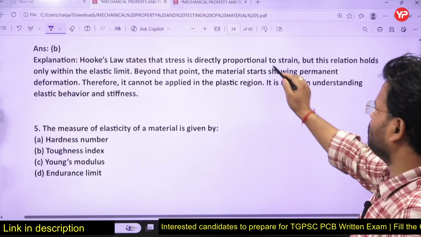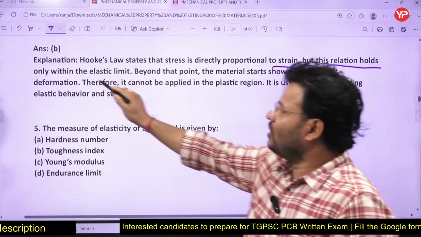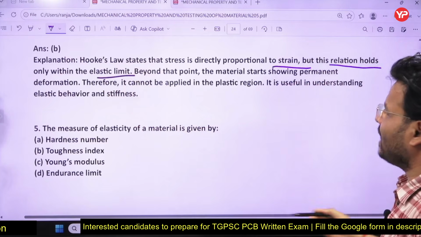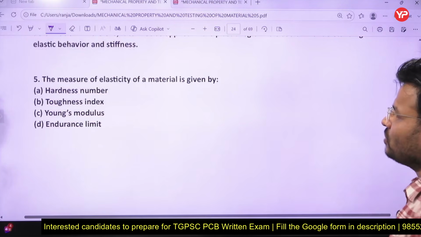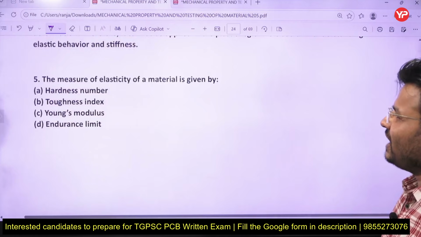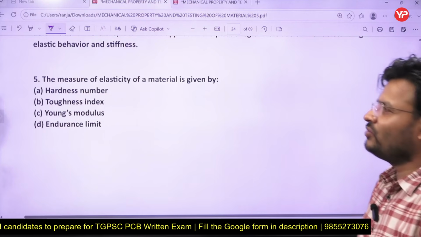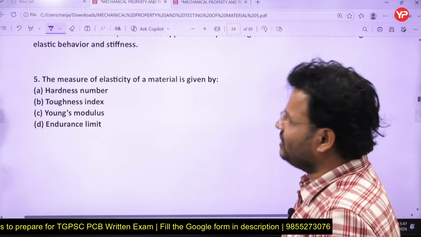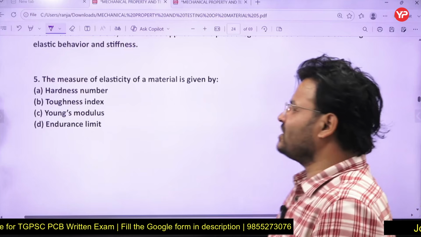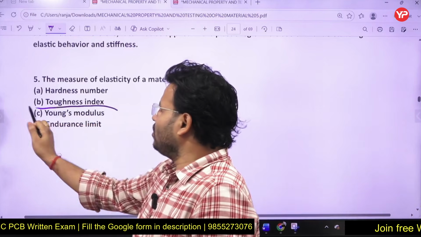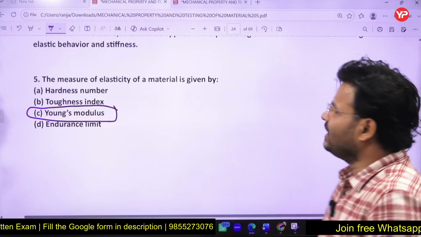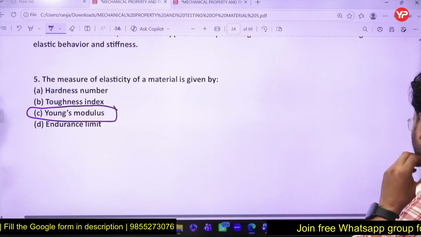Right, here we can say stress is proportional to strain, but this relation holds within the elastic limit. Beyond that point it cannot hold. The measure of elasticity of a material is given by which of these: hardness number, toughness, Young's modulus, or endurance limit? Yes, the elasticity of a material is measured by the Young's modulus.